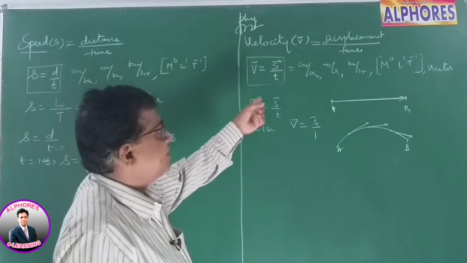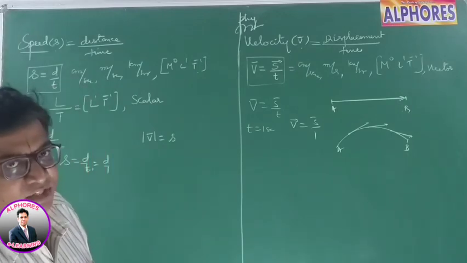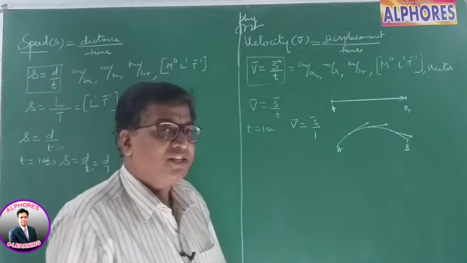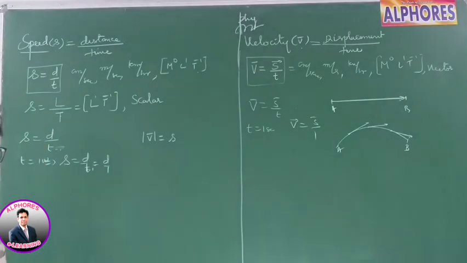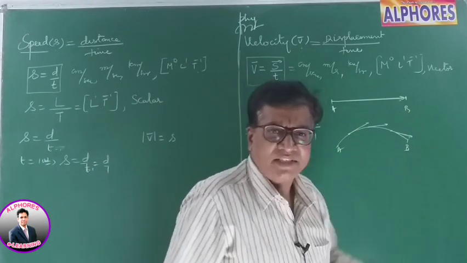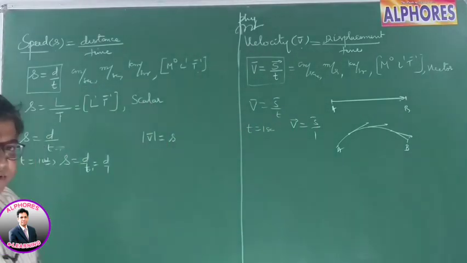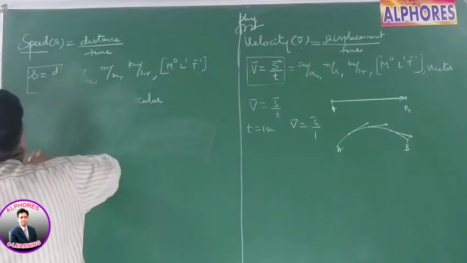So V bar is S bar by T. It is the displacement covered by the body in 1 second, unit time. The direction of velocity is given by the tangent drawn to the curve, or if the body is going in a straight line path, it is simply the line joining the initial and final point. But if it's a curve, then it's the tangent drawn at that point. That way you explain the speed and velocity of a body.